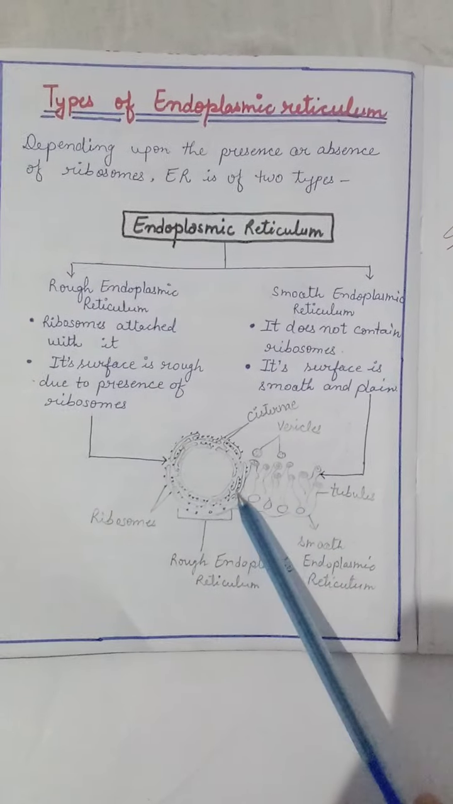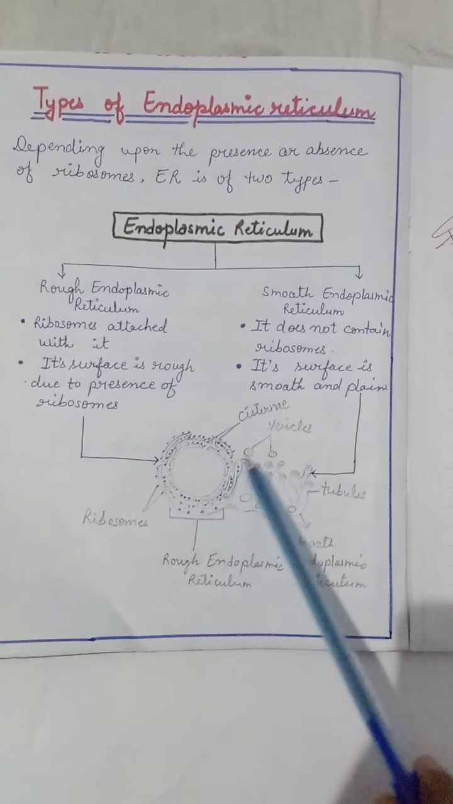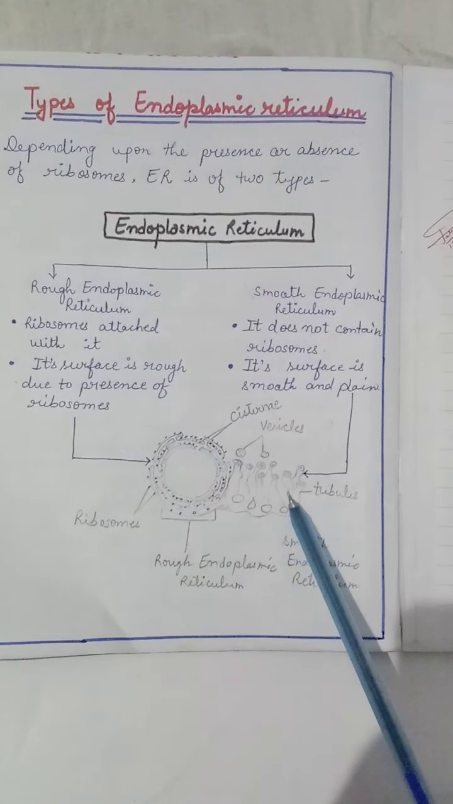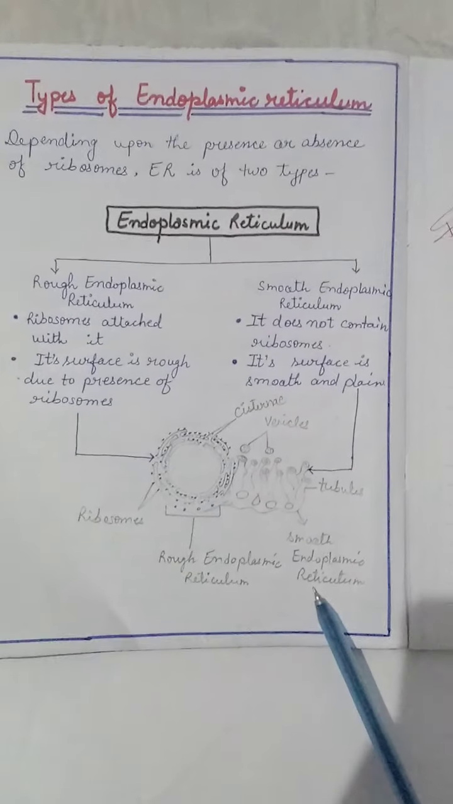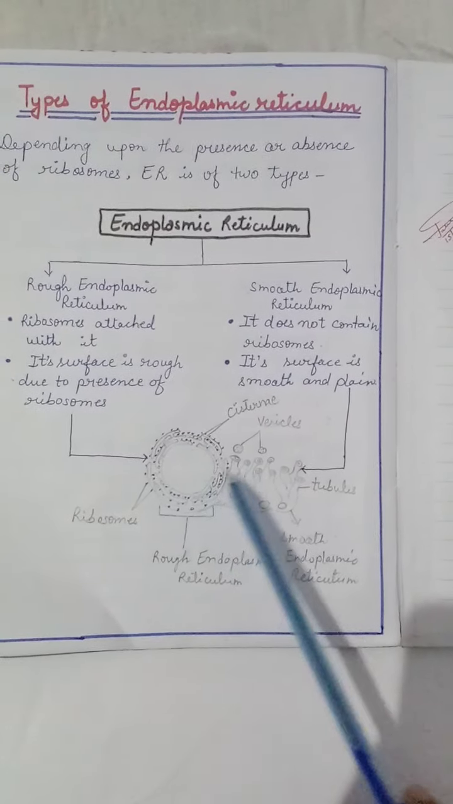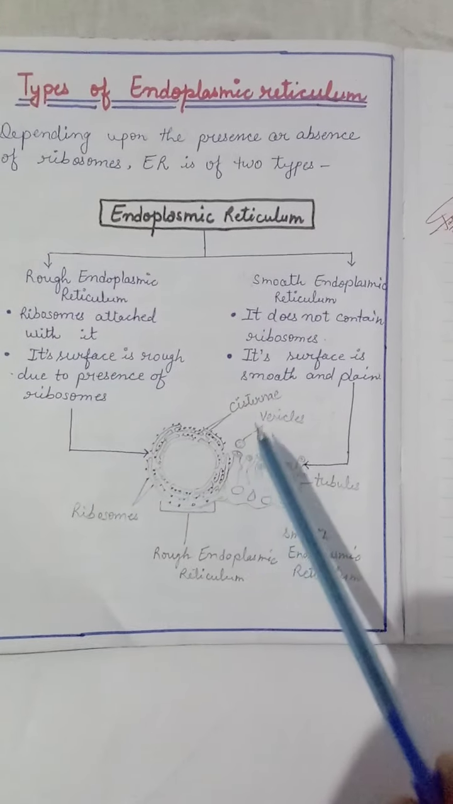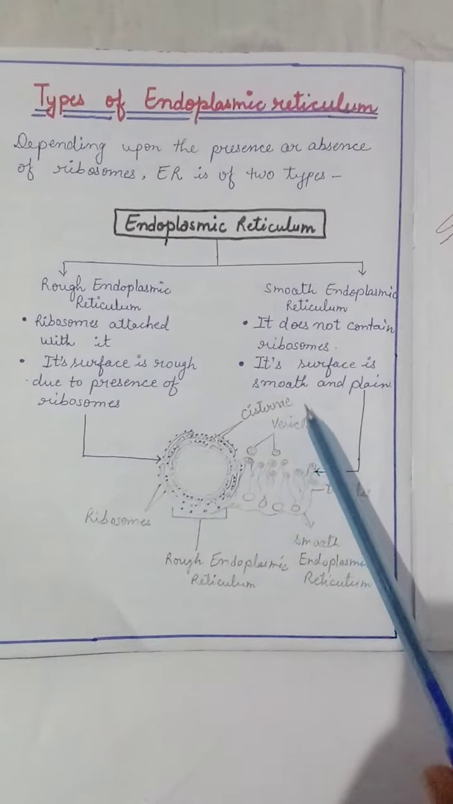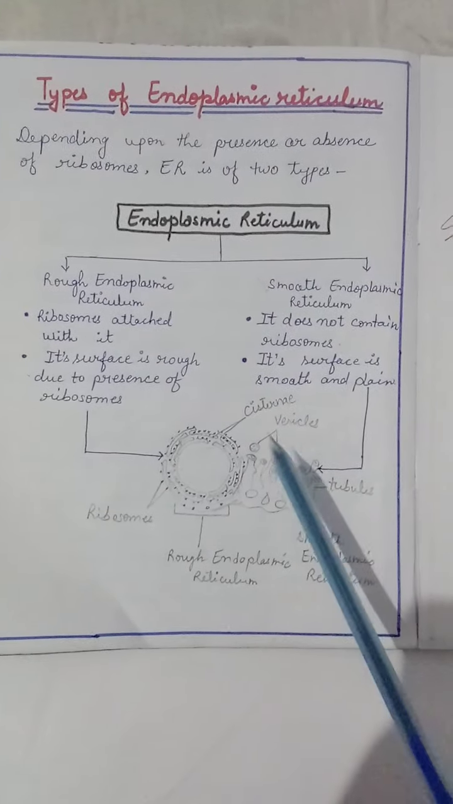Here you can see there are no dots, it's a clear part. No ribosomes are present here, which means it is a smooth endoplasmic reticulum, and both functions are different from each other. And one more thing you can see here, the three principal forms of endoplasmic reticulum.